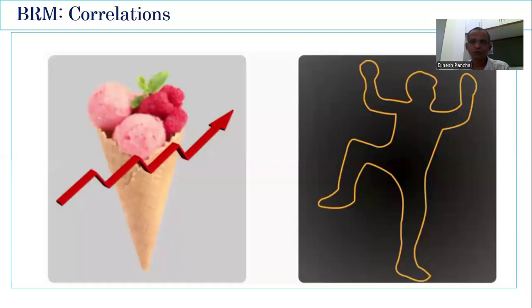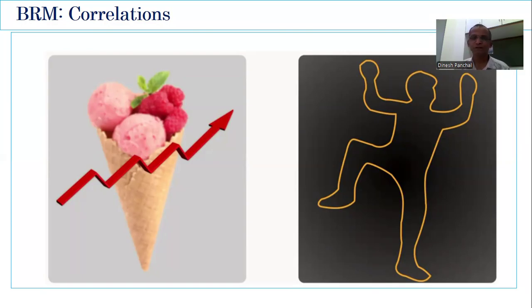Let's see. In one city, it was found that whenever ice cream sales are very high, on that day the crime rate, let's say murder rate, is also very high. This city was in the northern hemisphere, somewhere around Sweden or the northern part of Spain. If you look at these two data sets and do the correlation, it was very high. So you can pause on this and think about the reason.